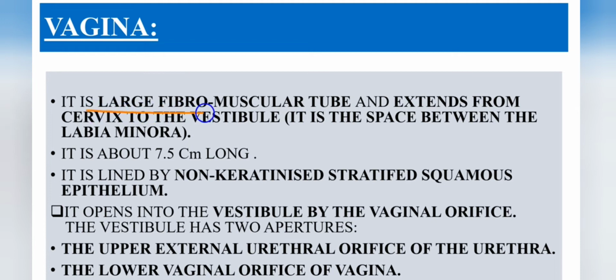And then next, the vagina. It is a large fibromuscular tube and extends from the cervix to the vestibule. Vestibule is the space between the labia minora.